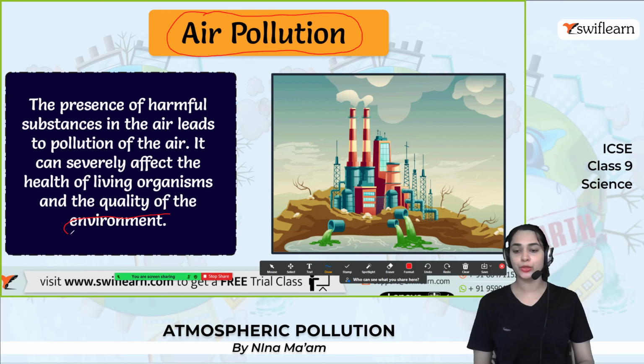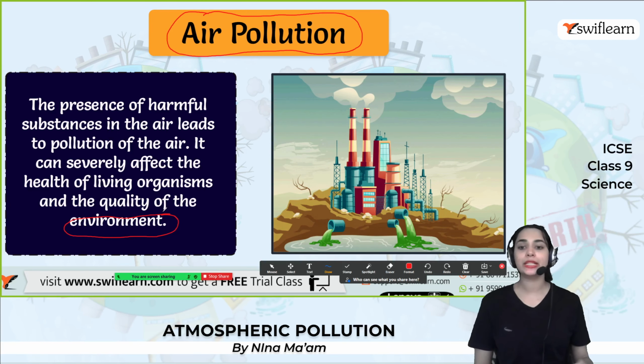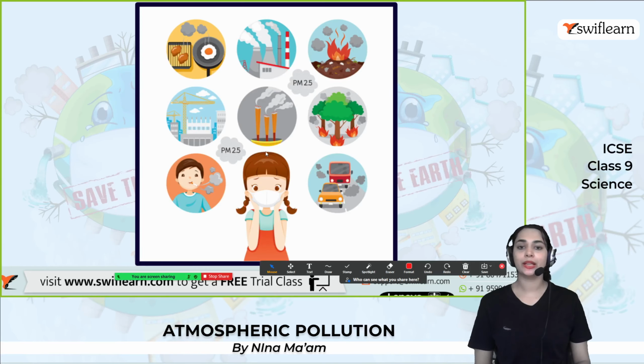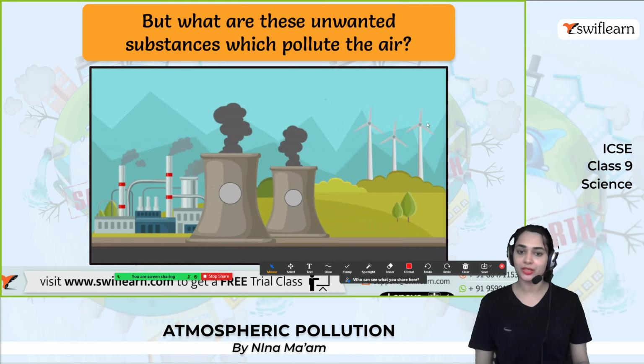If the air is polluted, human beings and living organisms cannot live, right? And the quality of the environment will become very poor. So, let's look at the types of air pollution and the reasons. All these things are producing air pollution.